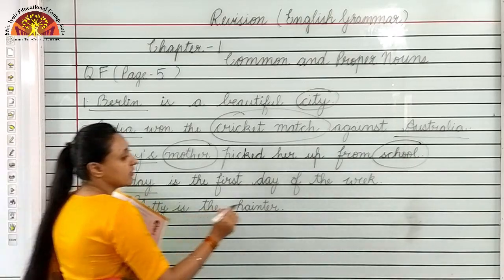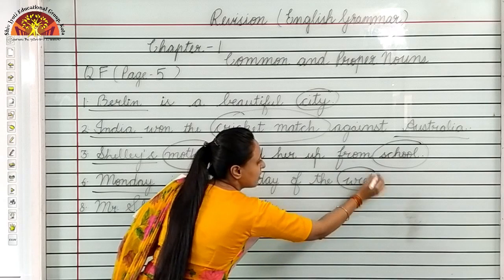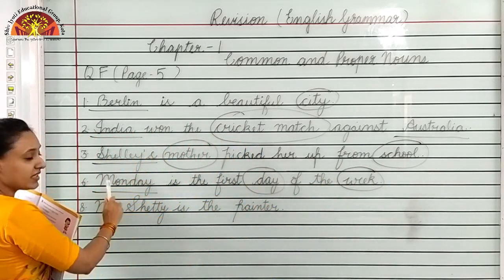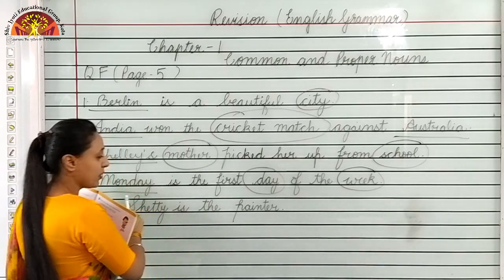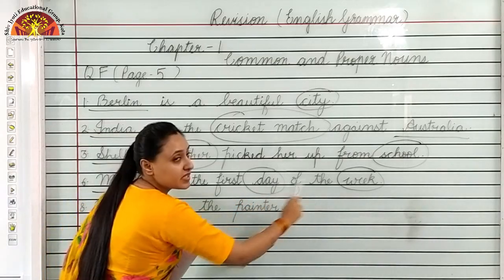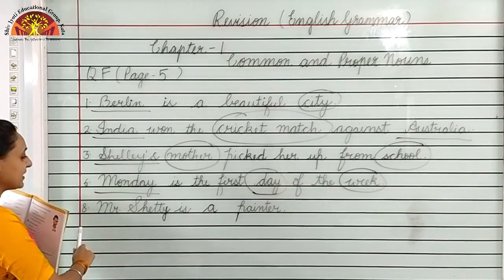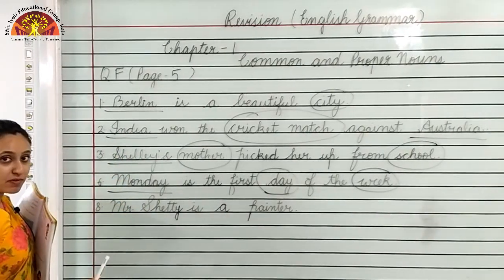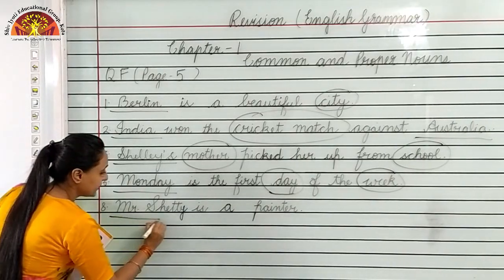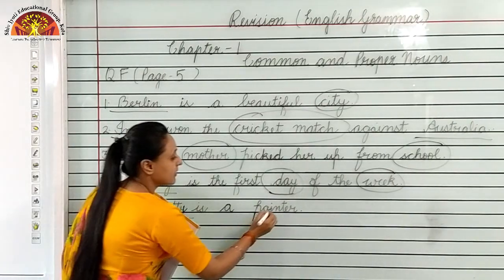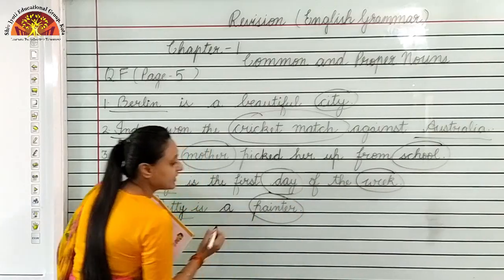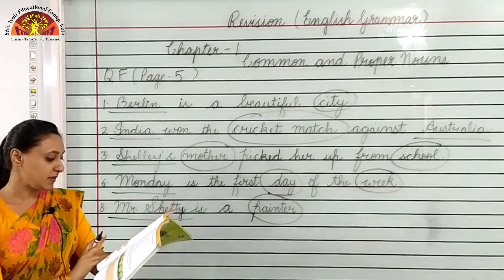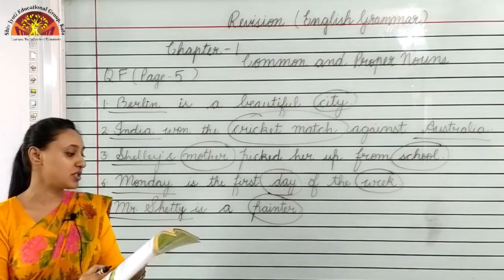Then, week is a common noun, day is a common noun. So, Monday is a special name, proper noun, day is a common noun, week is a common noun. Number 8, Mr. Shetty is a painter. Mr. Shetty is the name of a person, so it is a proper noun, underline it, then circle painter. Painter is a common noun.